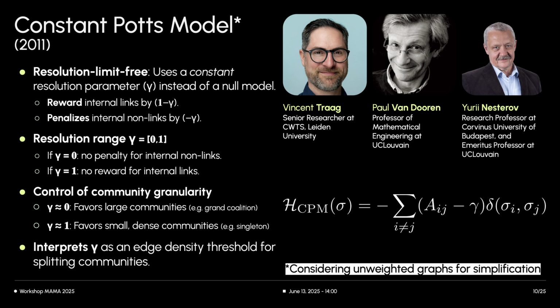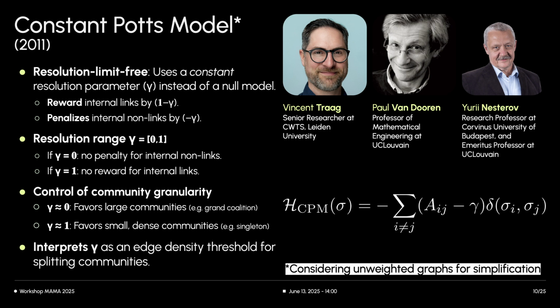The constant Potts model, or CPM, directly addresses the resolution limit. Instead of relying on a global null model, CPM compares the presence of an edge directly against a constant resolution parameter, gamma, as seen in its Hamiltonian. This makes CPM a resolution limit-free method. An internal link contributes 1 minus gamma to the sum, while an internal non-link contributes minus gamma. This implies that gamma typically ranges from 0 to 1.